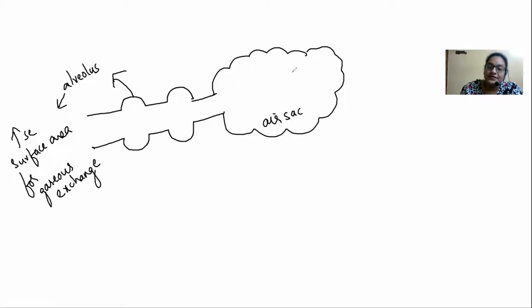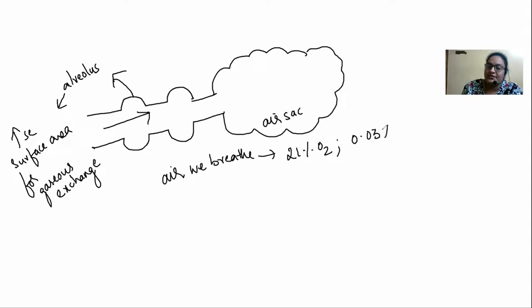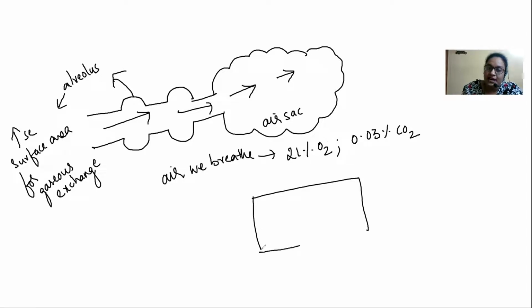This is the one. Now see, children, the air that we breathe in, what is it going to actually have? Some 21% of oxygen, and we are going to have 0.03% of carbon dioxide. Okay, that is the thing that is getting in, and they are getting into the alveoli where the gaseous exchange happens. How this is actually possible is, for example, children, if this is going to be my alveolus, or an air sac or alveoli.